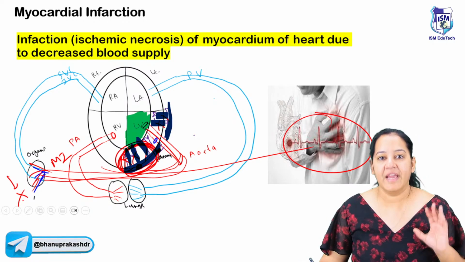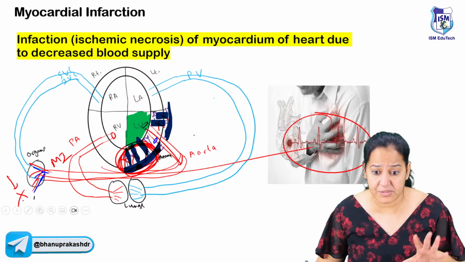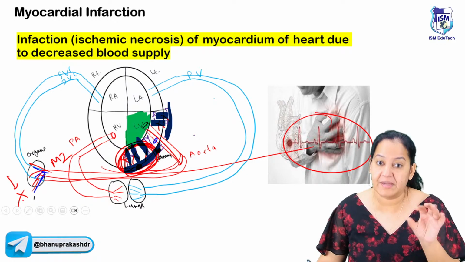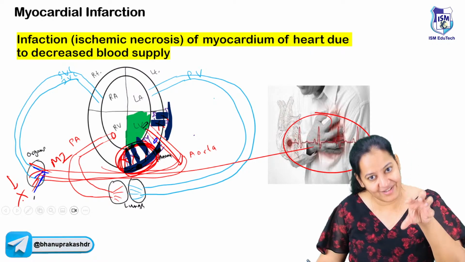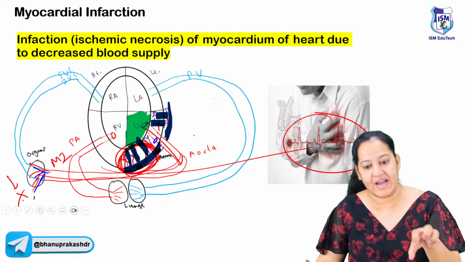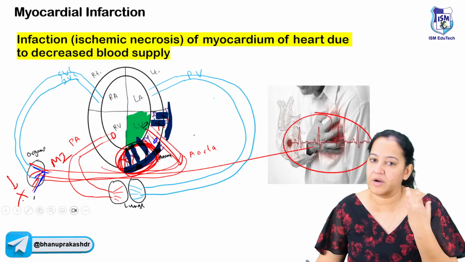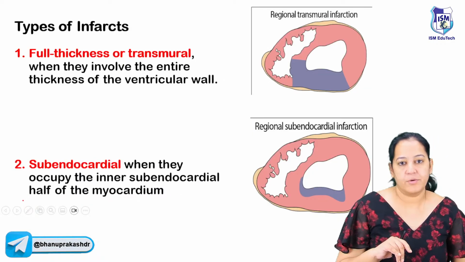This is MI. In MI, the coronary gets obstructed. The reason can be different. Maybe due to atherosclerosis, vasospasm, thrombosis, or embolism. Whatever the reason, the point is that the coronary got obstructed. If the coronary got obstructed, that portion of the left ventricle is not getting blood. And in any organ that is not getting blood, the cells of that organ die because of coagulative necrosis. So here necrosis will occur.